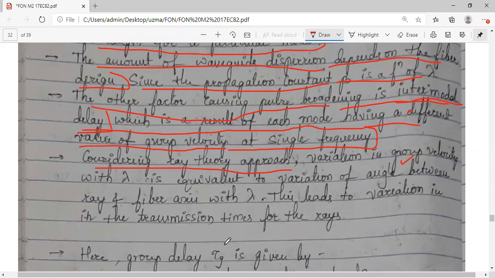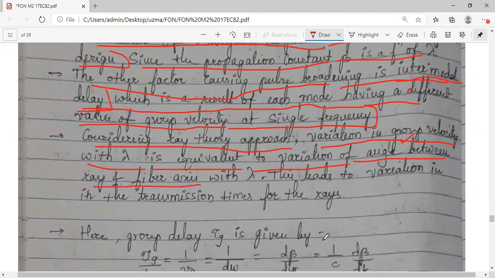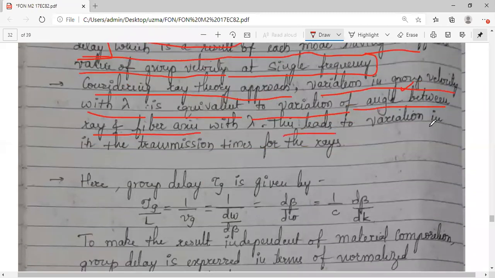So considering the ray theory approach, the variation in the group velocity with lambda is equivalent to the variation of the angle between the ray and the fiber axis with lambda. This leads to the variation in the transmission times. So instead of taking the refractive index as a function of lambda, we will be considering beta, the propagation constant, as a function of lambda here.